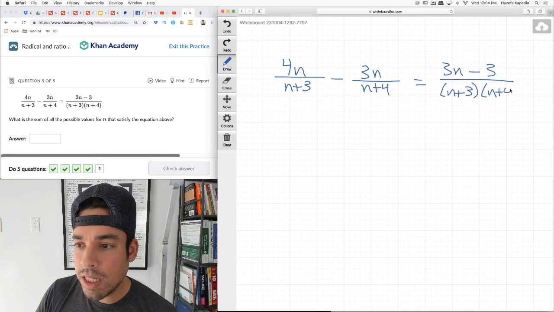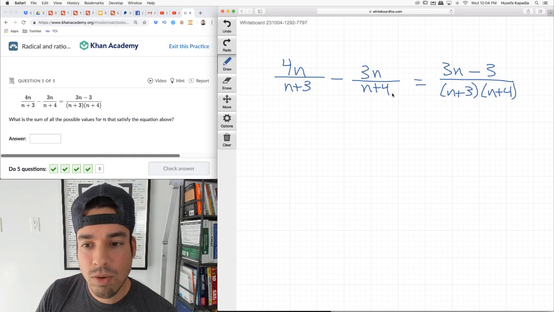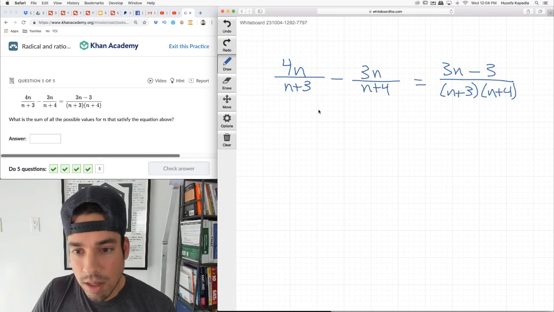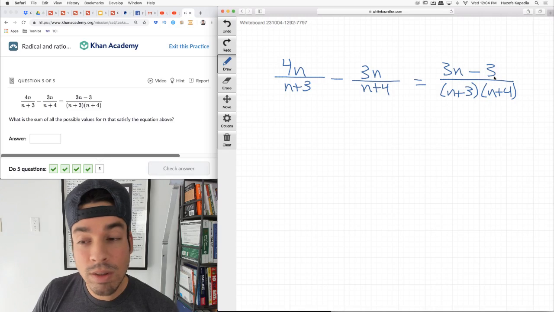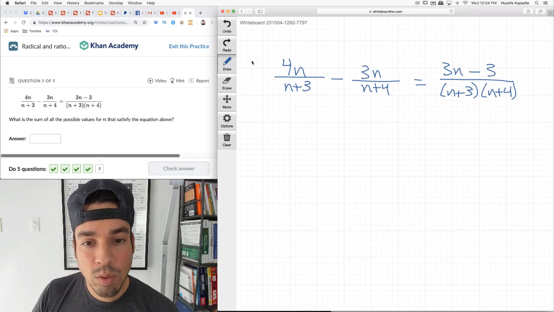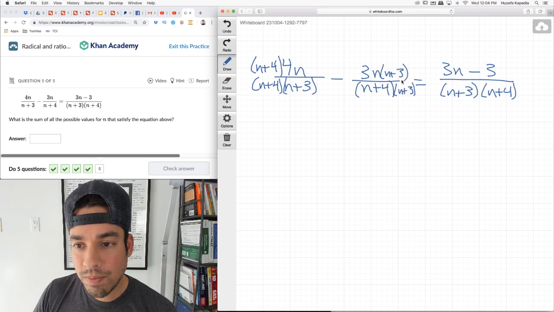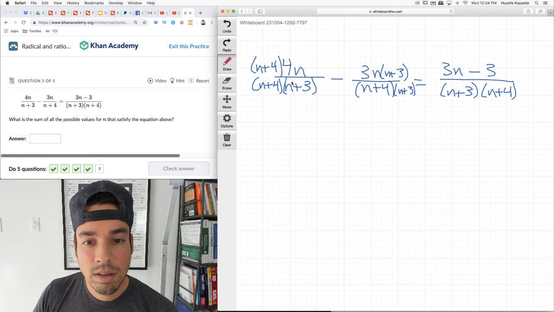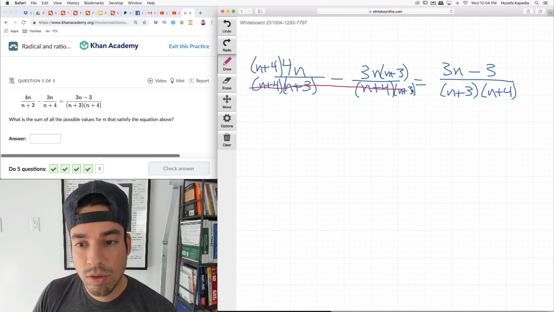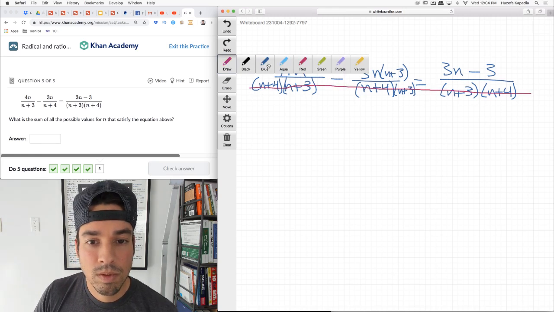Our common denominator is going to be n plus 3 times n plus 4, because that's common to both of these. Which means we don't have to do anything to this one. This one's got the denominator we want. This one I'm going to multiply by n plus 4 over n plus 4, and this one by n plus 3 over n plus 3. And then we go boom.